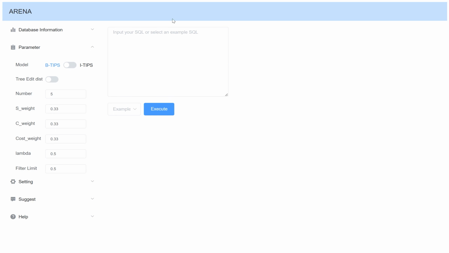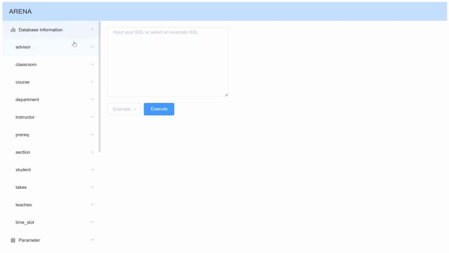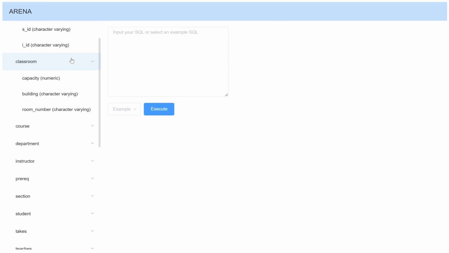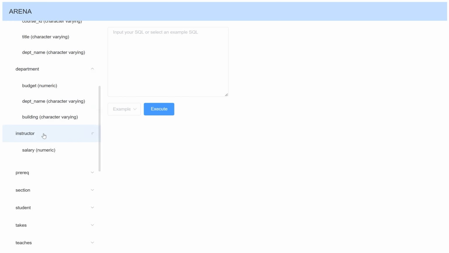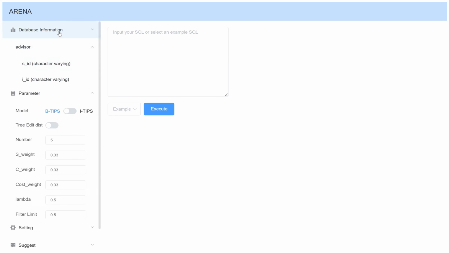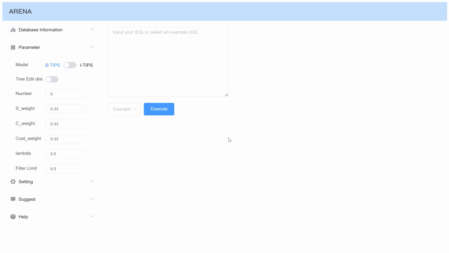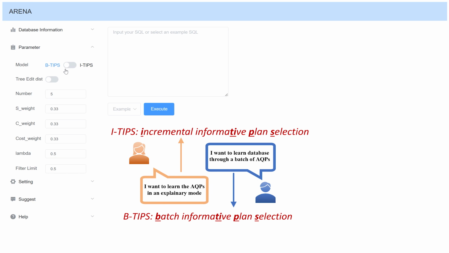In this demonstration, we use the dataset provided by a textbook named Database System Concept in Greenplum. We can click here to see the schema of the dataset. To cope with different user needs and usage scenarios, Arena offers two service modes, namely Batch Informative Plan Selection and Incremental Informative Plan Selection. BTIPS returns K alternative plans to users at one time, while ITIPS is more flexible, allowing users to iteratively view plans and make adjustments according to their preferences before viewing the next plan.